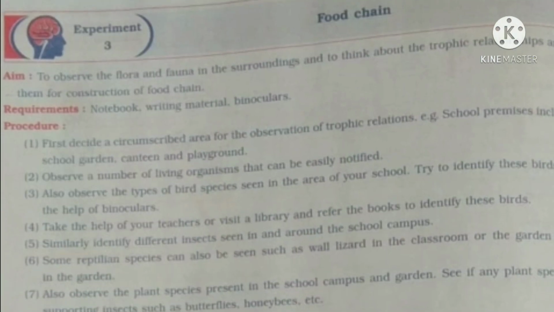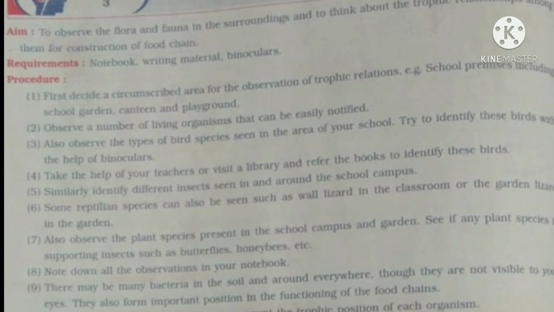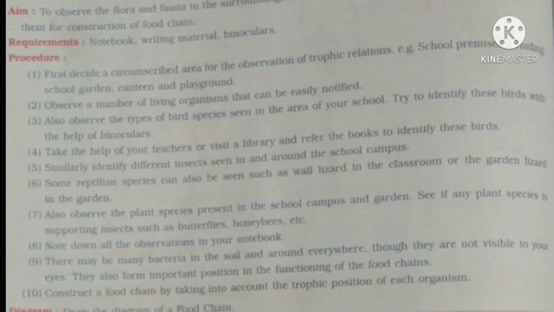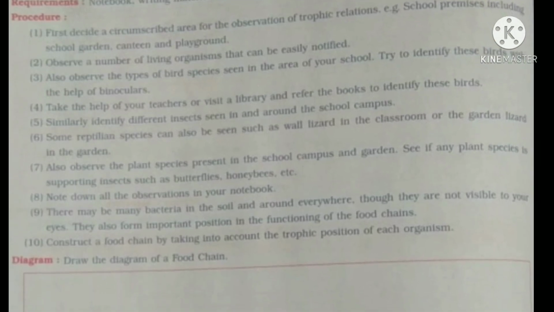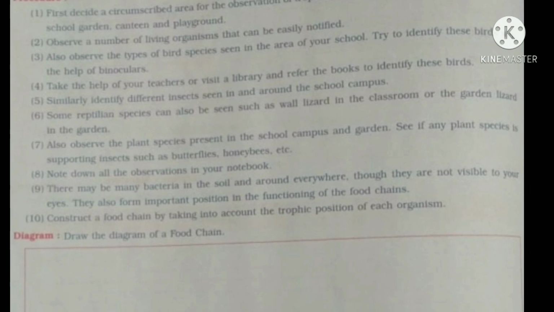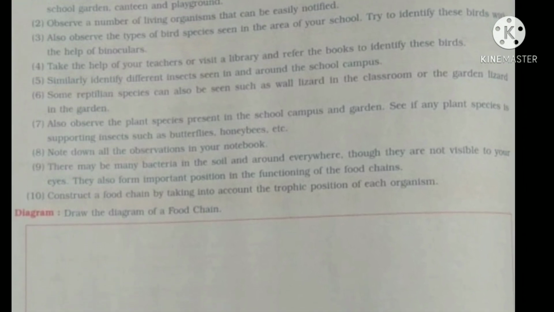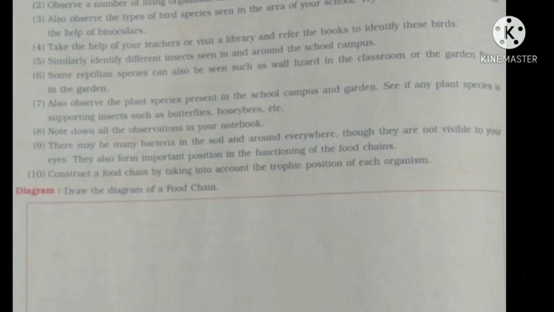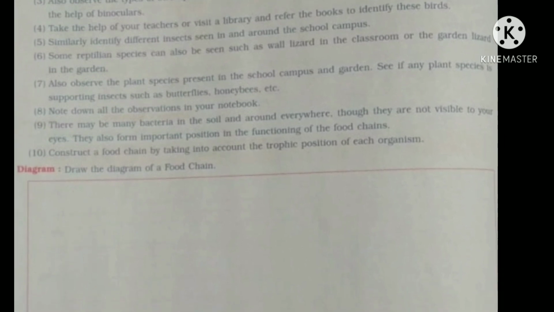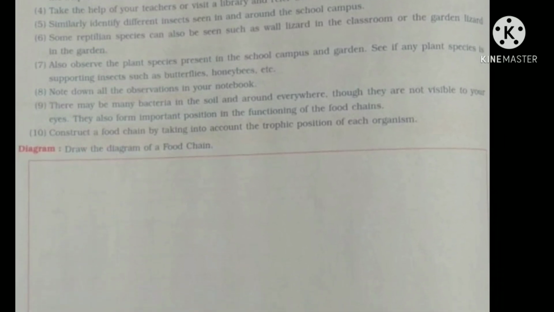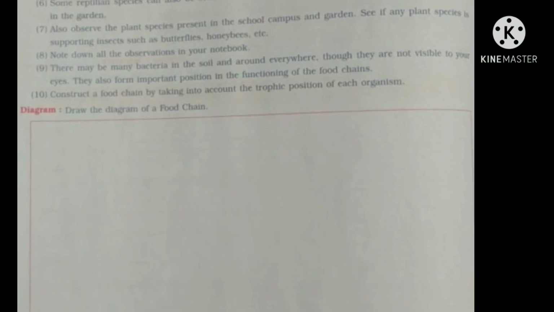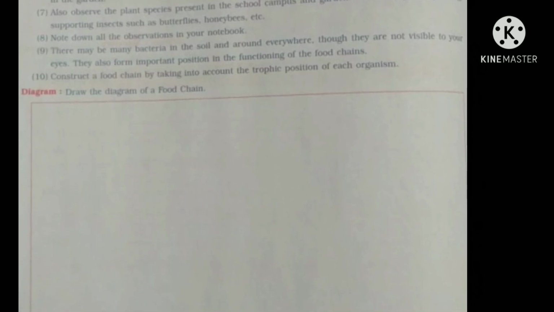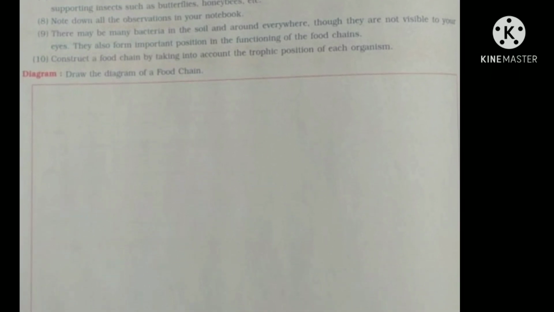Let's start. Practical number 3. It's about the food chain. See, we have already studied about the food chain. A food chain starts from the producers, then it goes on from the primary consumer to the secondary consumer, and finally the tertiary consumer or the apex consumer, and from the apex consumer to the decomposers. Here you have one blank space or a box which is given for drawing a food chain. Now this is your homework, that you will draw one food chain that you know.